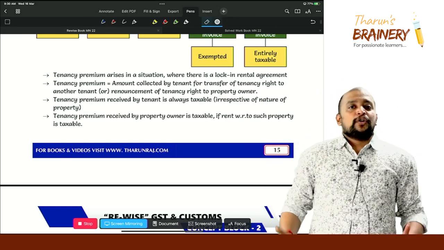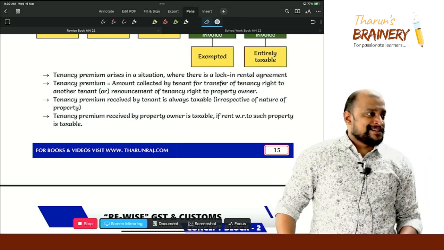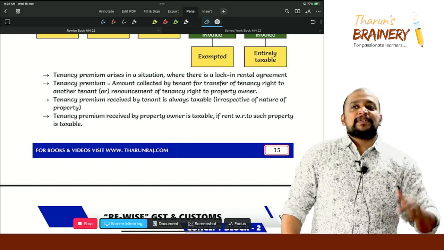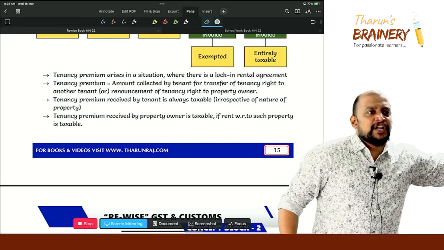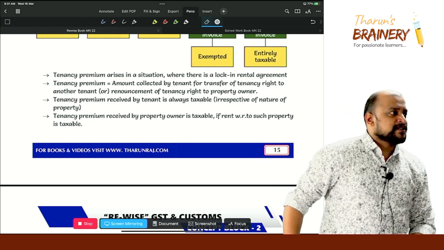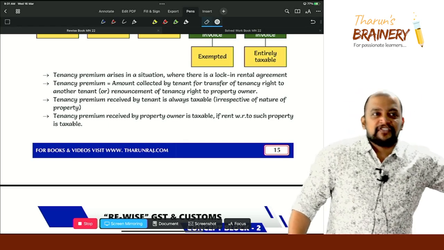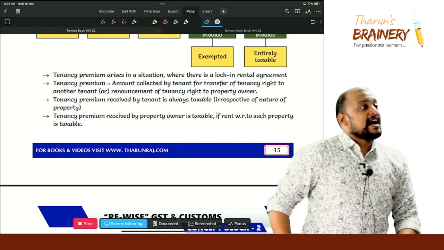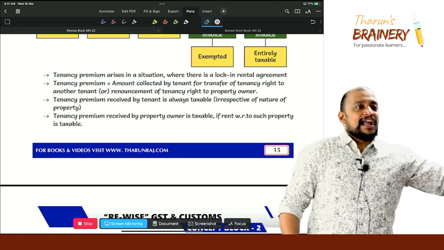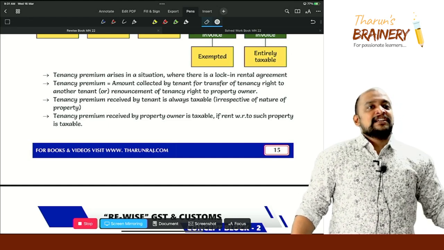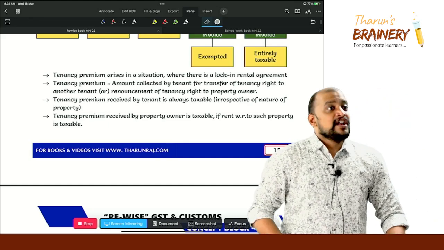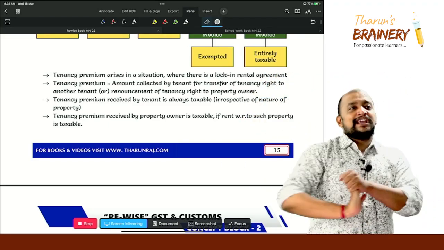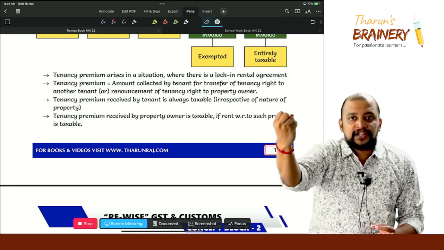Reason being, I don't know whether you have observed in residential property itself. Suppose one person has vacated the property, and if you are asking, that person will say, the last tenant paid 15,000 rupees, you pay 16,000 rupees. I don't understand why. When the last tenant paid 15, I should also pay 15 only, na? But he will be expecting an increase. You understood? And in commercial property, needless to say, if the last tenant is paying somewhere 30,000 rupees, they will ask 40,000 rupees. You understood or not? So therefore, tenant 2 will be getting the same old rent, which means tenant 2 is at an advantage.